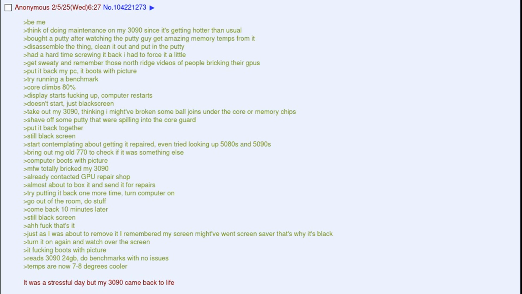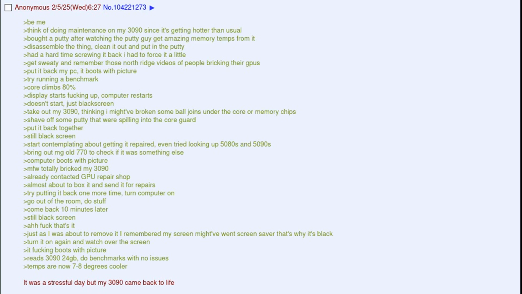Take out my 3090, thinking I might have broken some ball joints under the core or memory chips. Shave off some putty that was spilling into the core guard. Put it back together. Still black screen. Start contemplating getting it repaired, even tried looking up 5080s and 5090s.